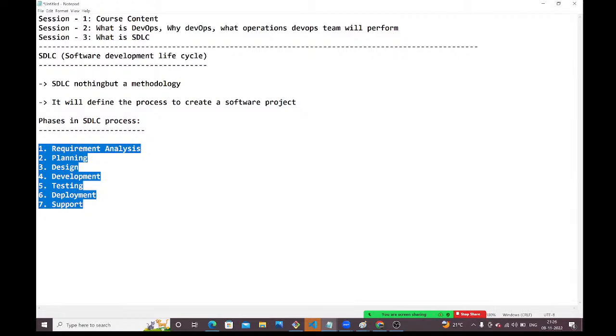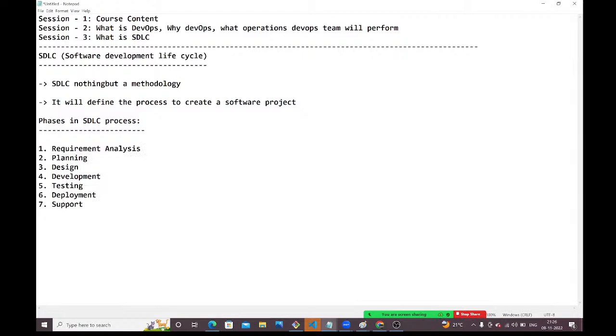Whenever you give a project to a company, they won't start the development directly, guys. Before starting the development, you guys should have clear clarity on the business. What the customer is expecting from us, what we need to develop, that clarity you guys should have, guys.